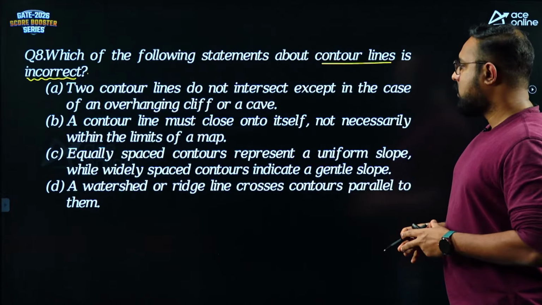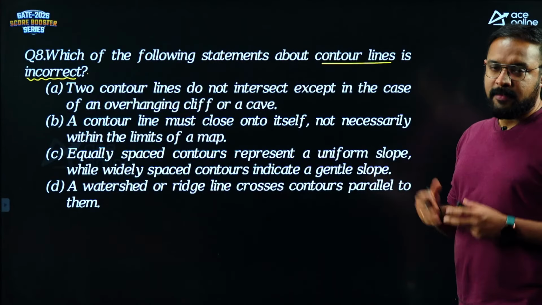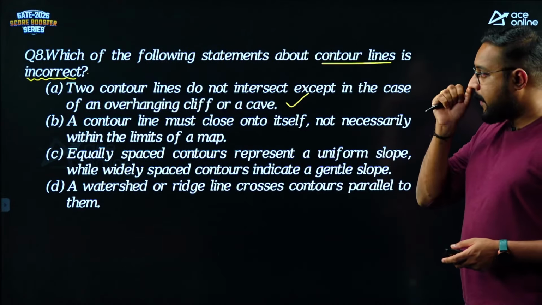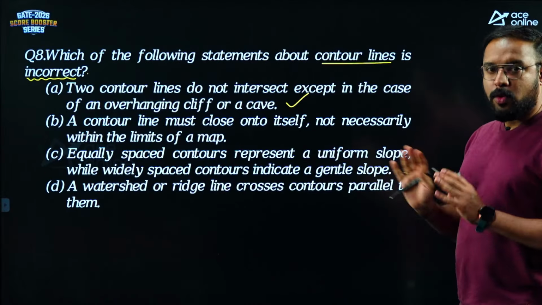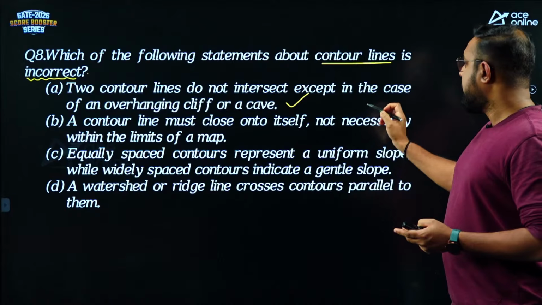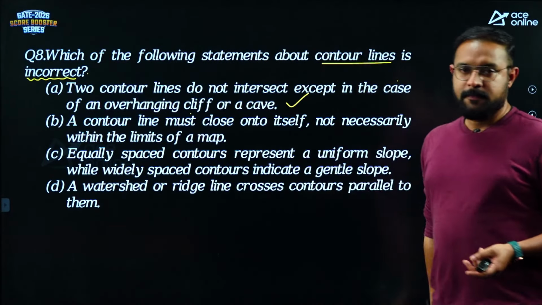Two contour lines do not intersect except in the case of an overhanging cliff. Is that correct? That statement is correct. Two contour lines generally don't intersect. When do they intersect? They will intersect only in the case of an overhanging cliff or a cave.